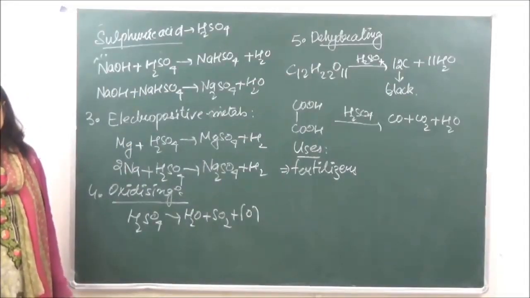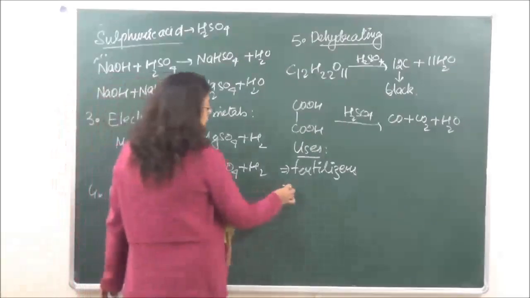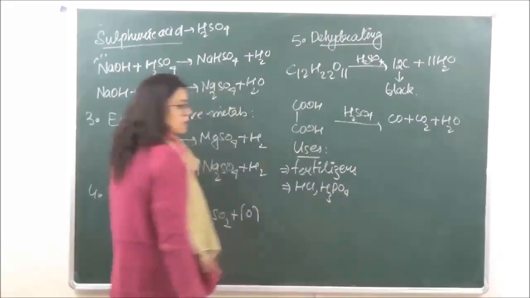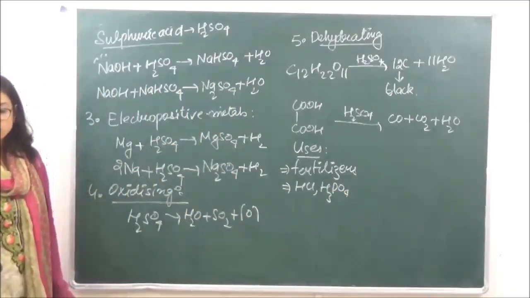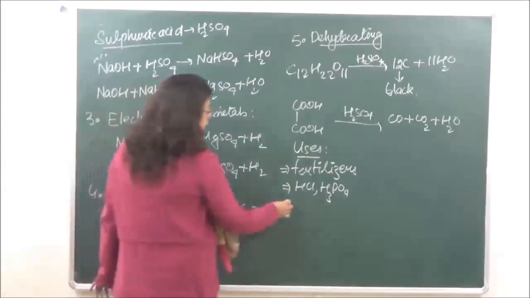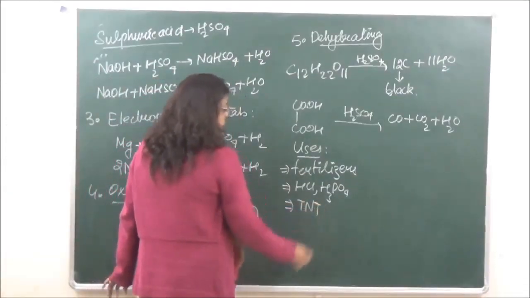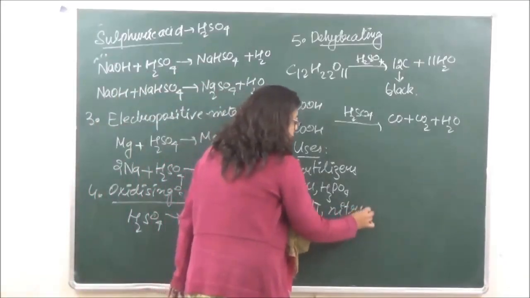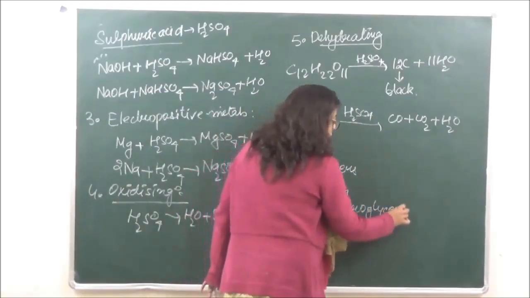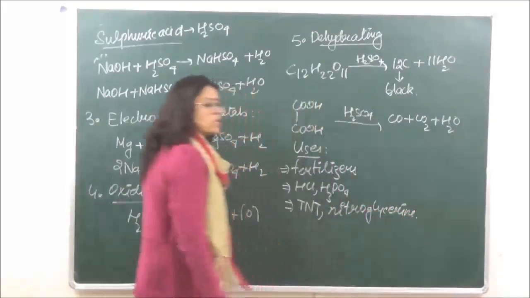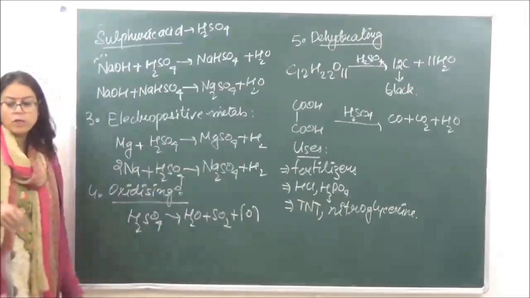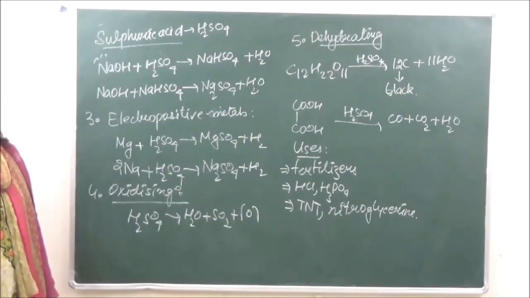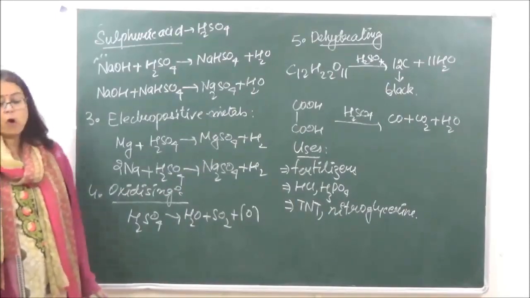Then it is used in the manufacture of other, more volatile acids like HCl, H3PO4, etc. Then it is used in the manufacture of TNT, trinitrotoluene, and nitroglycerine. All these are further used as explosives: trinitrotoluene, nitroglycerine, gun cotton, picric acid, etc.